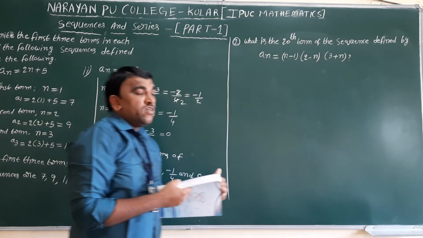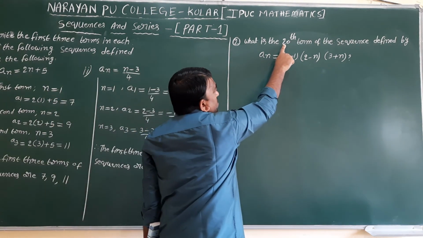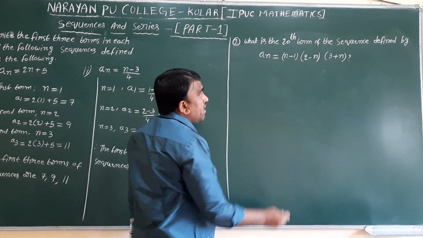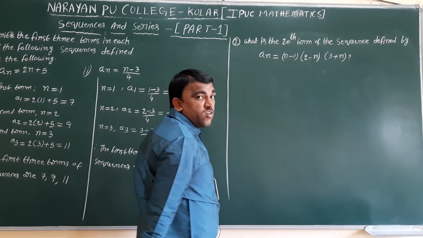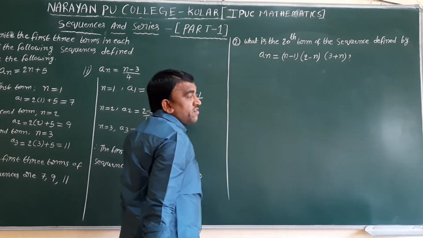So here nth term is given, particular term is asking. 20th term means in place of n directly we can take the 20. He didn't ask the first 20 terms, only position of particular term only is asking.